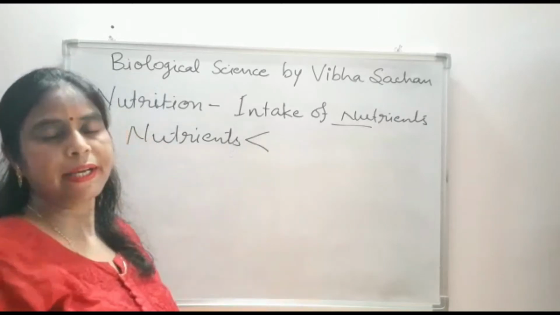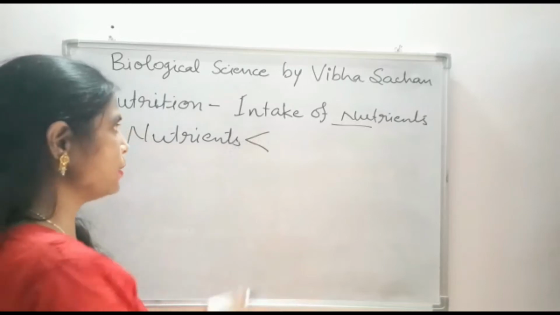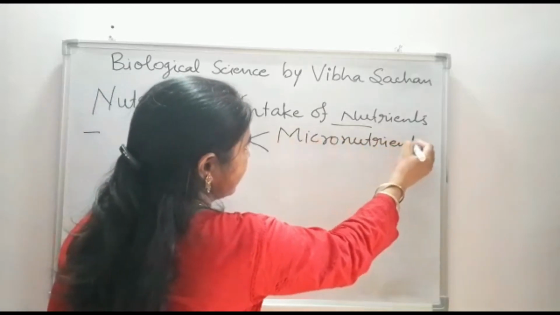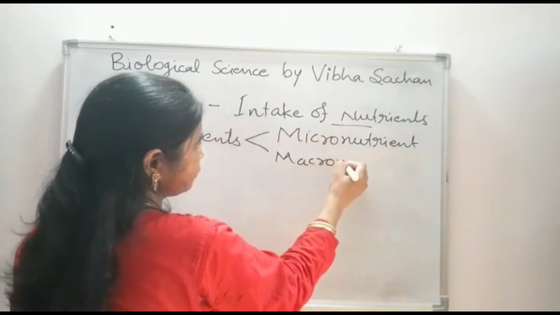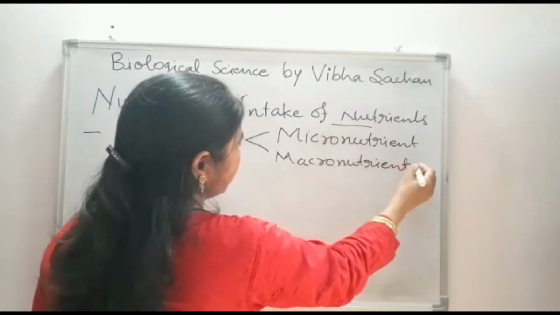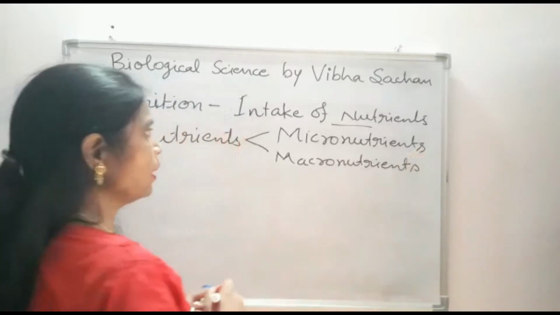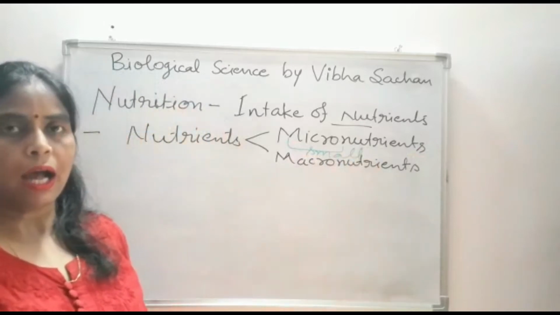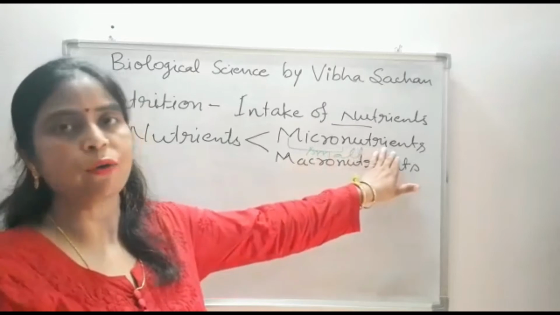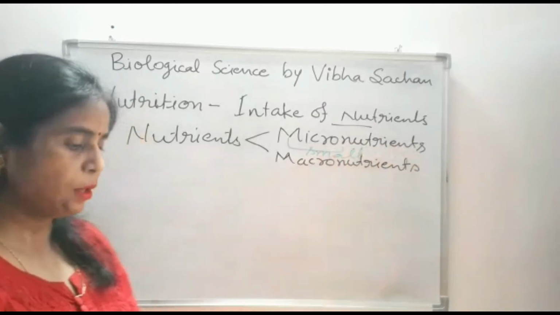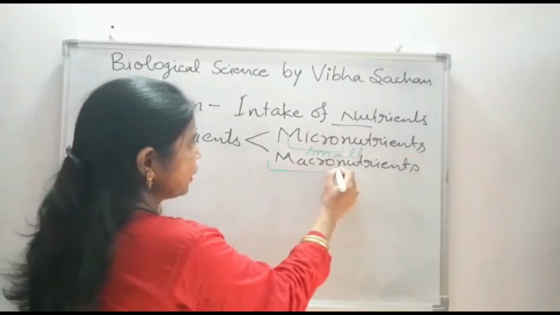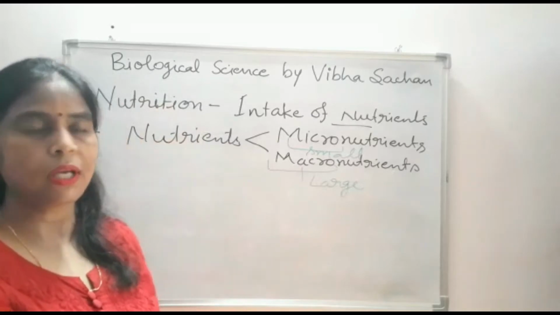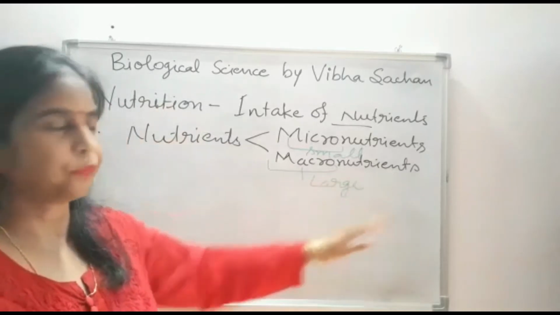On the basis of the requirement of nutrients, we can divide nutrients into two categories: micronutrients and macronutrients. Here, micro means small. The nutrients which our body requires in smaller quantity are known as micronutrients, while the nutrients which are required by our body in larger amount are known as macronutrients.